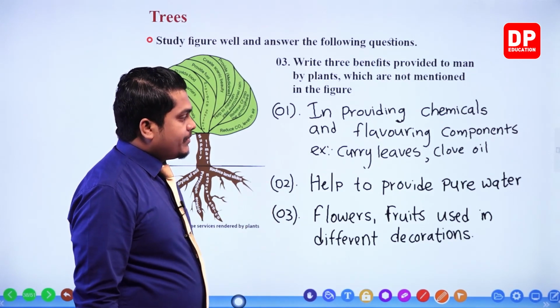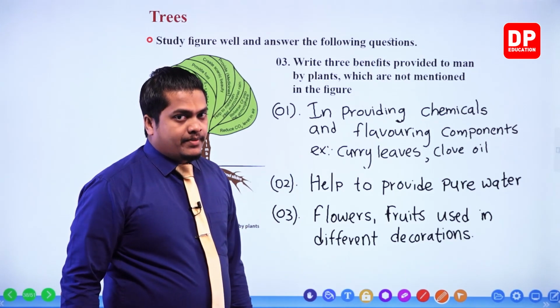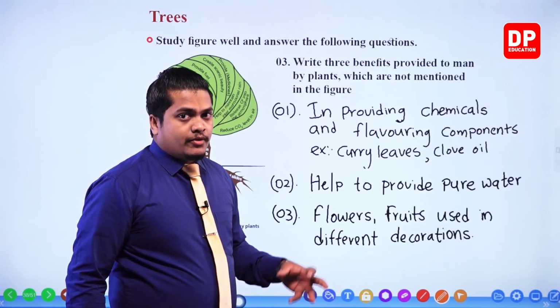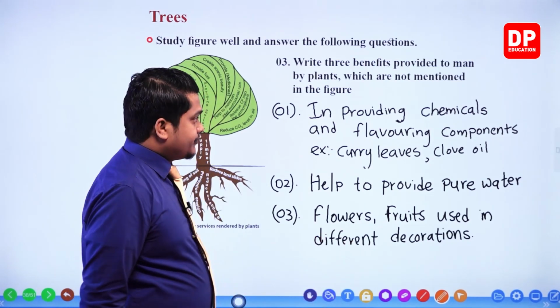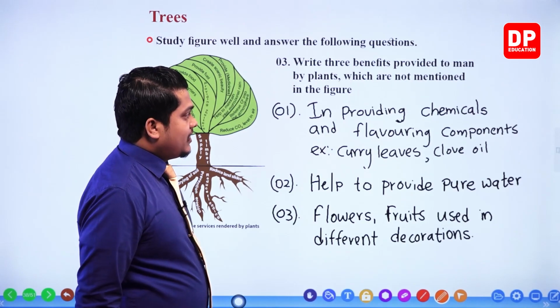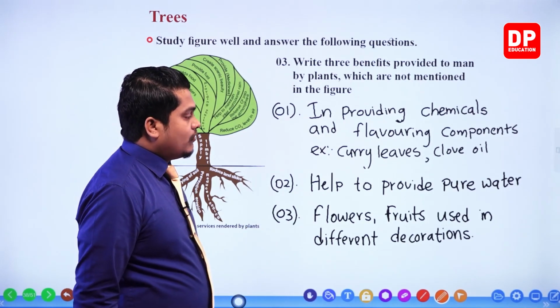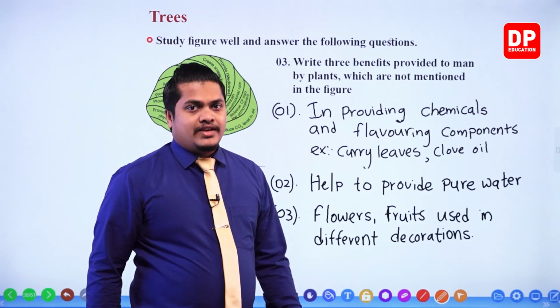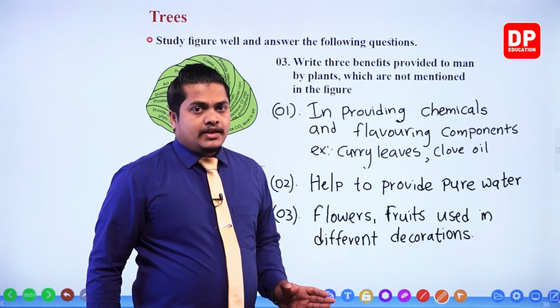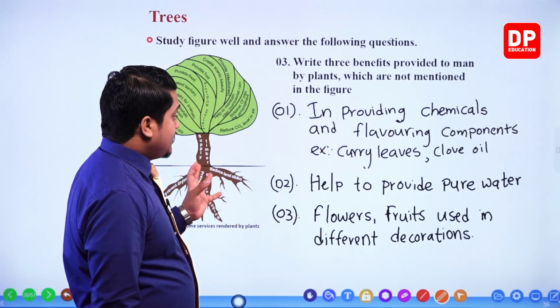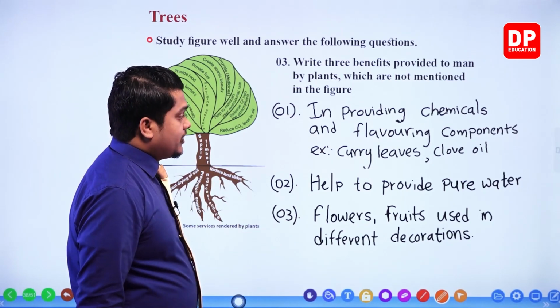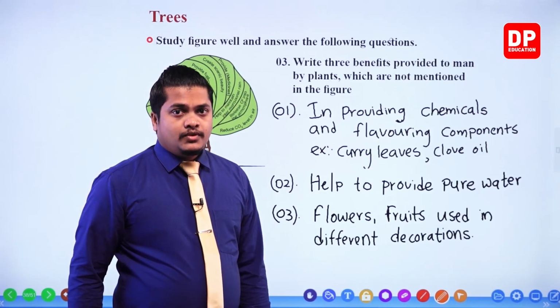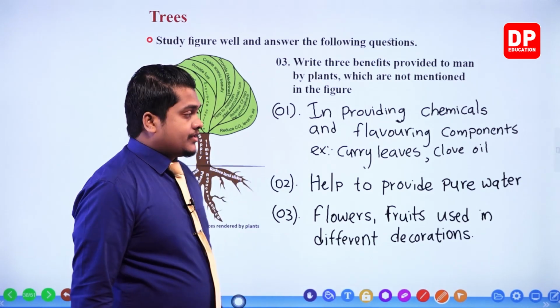Then help to provide pure water. It helps to provide pure water, especially they're going to purify spring water. Then in providing chemicals and flavoring components like curry leaves and clove oil, right? So these are like 3 other extra benefits given to the man other than the things given in the figure over here. Okay, my dear children, right?